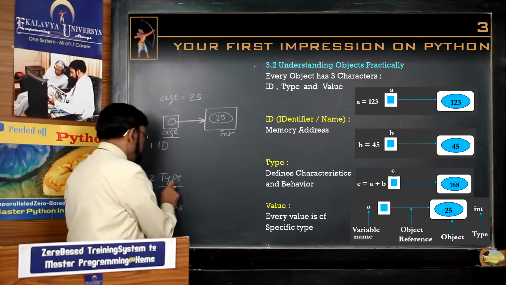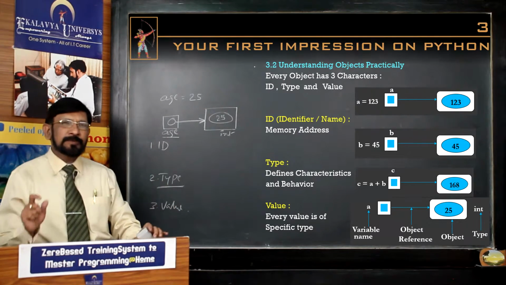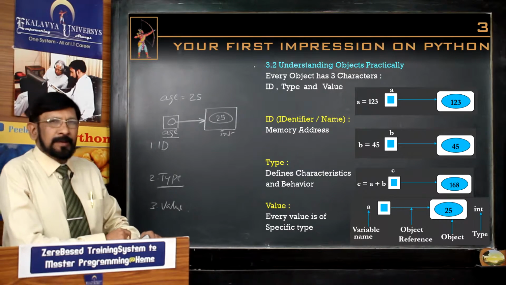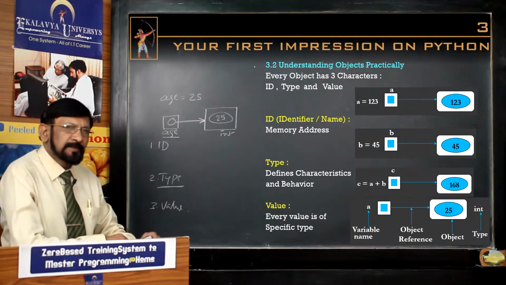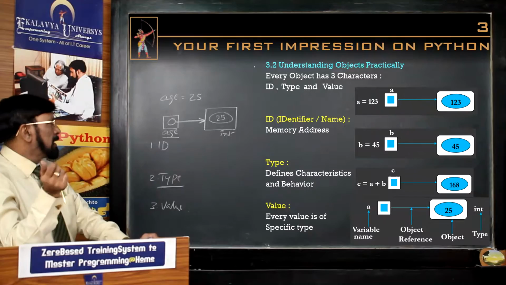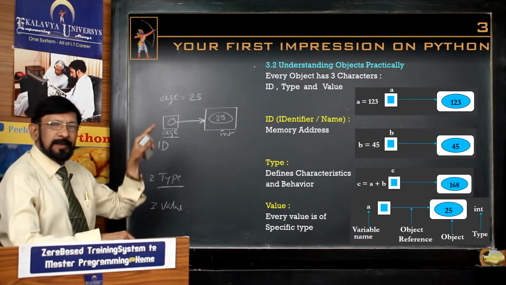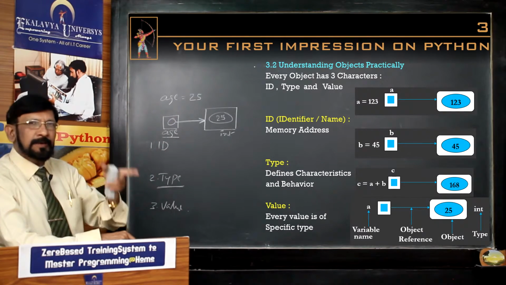Next one is type. Actually, type means, in detail, data type. Data type is very core, not only in Python, in every programming language. The only difference between Python and other languages is that the data type is determined by Python.